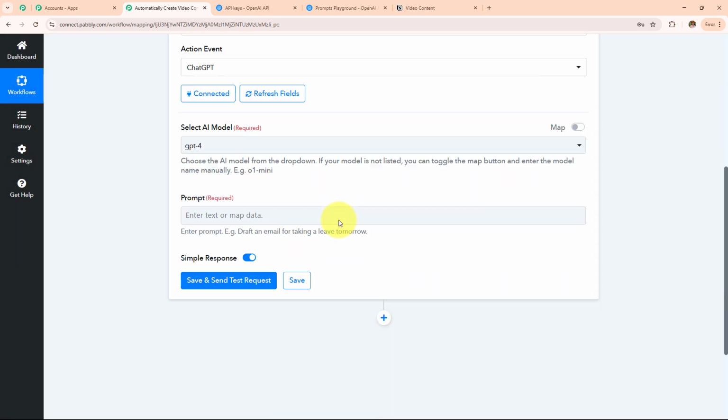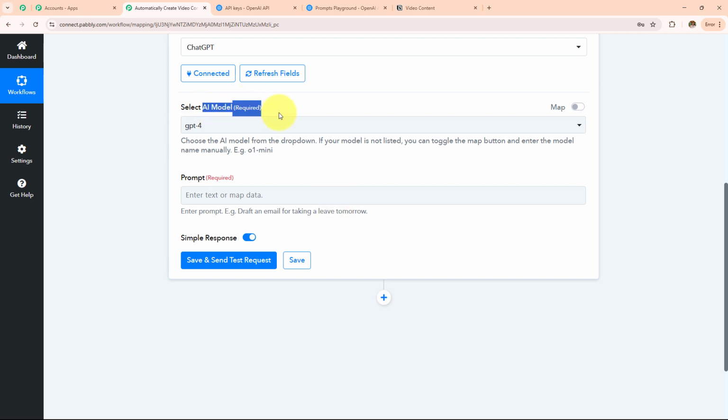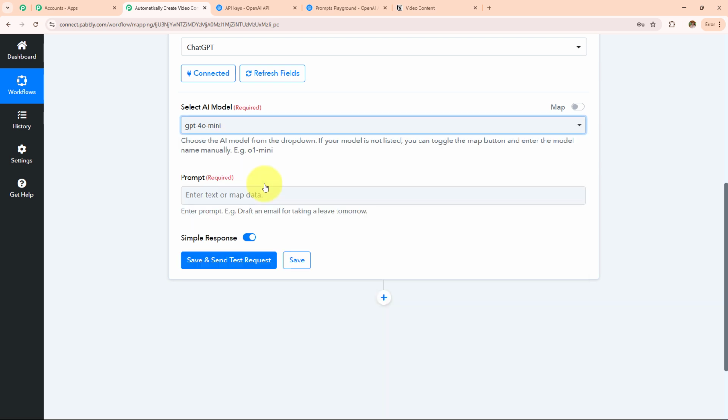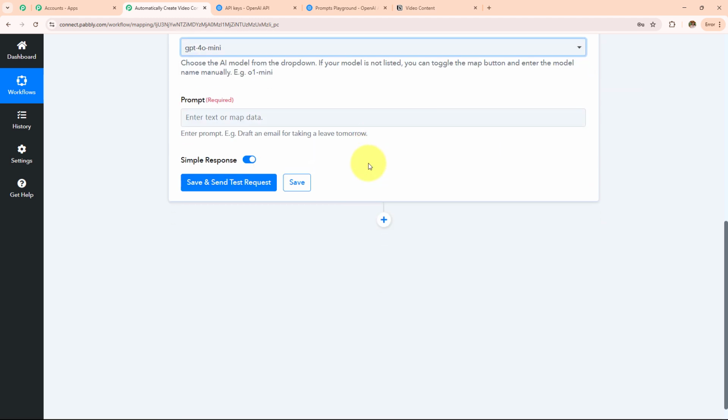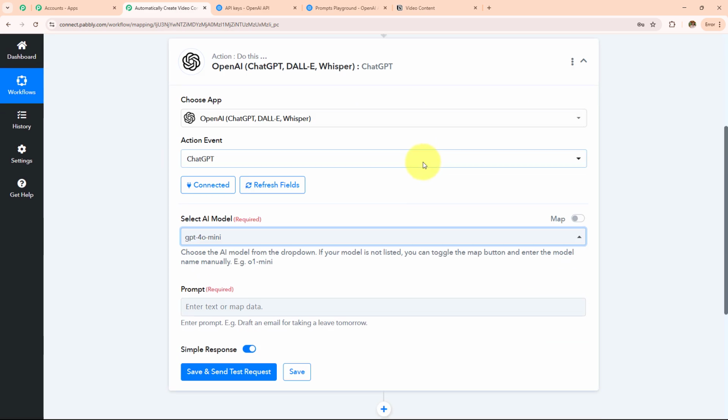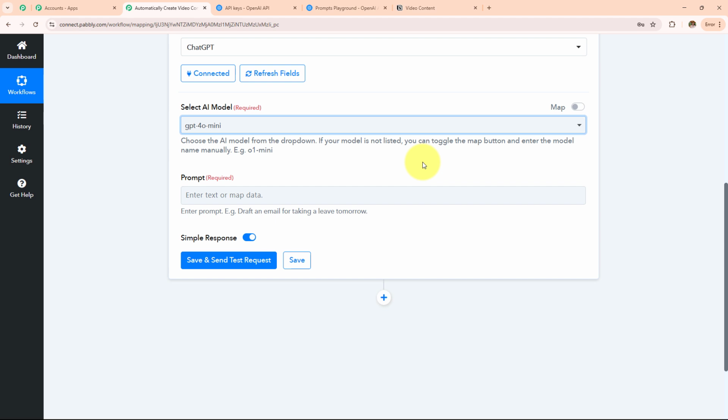Here OpenAI is connected with Pabbly Connect, and now I have to enter the AI model and the prompt. So in this drop down, I can find all the AI models. I'm going to select GPT-4o Mini. If you do not find your AI model, simply toggle on this button, remove this AI model and enter your own AI model. I'm going to select my AI model, which is GPT-4o Mini, and now I'm going to enter the prompt in a way that I have all the details from this Notion and I want to generate the video content based on this detail. So here I'm going to enter the prompt like.